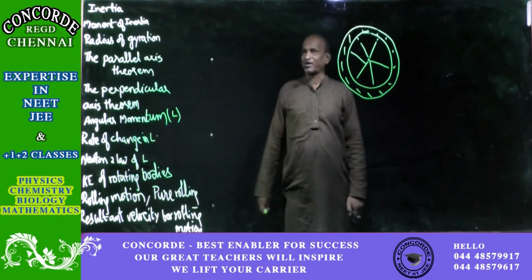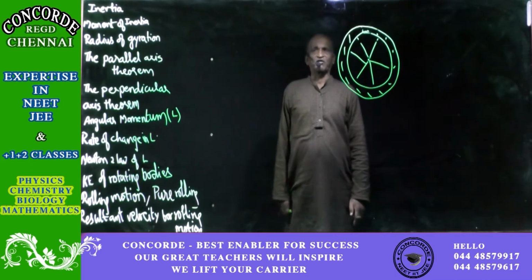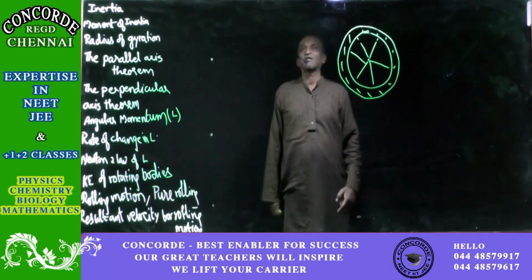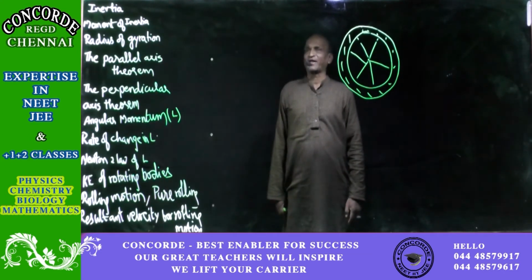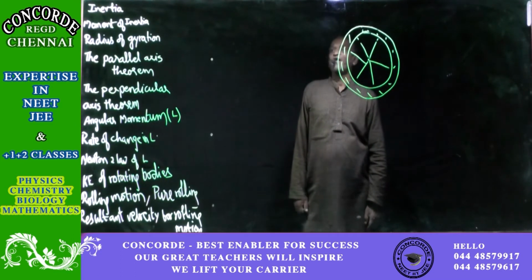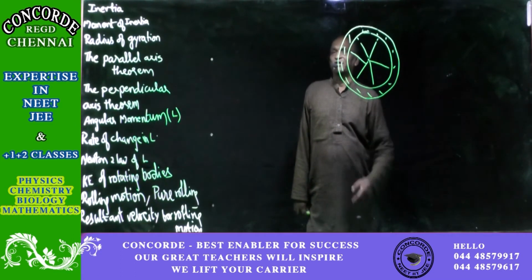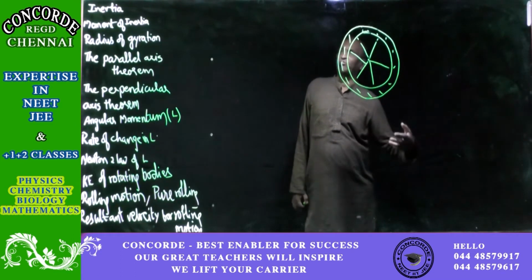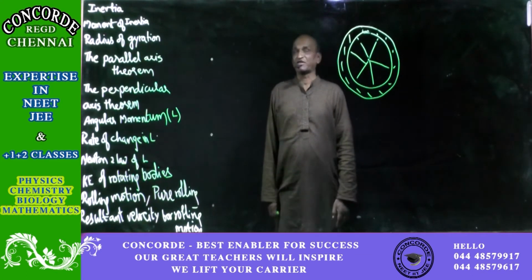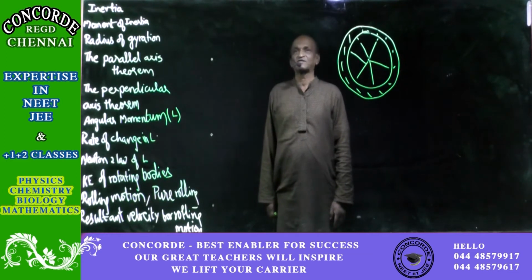Therefore, for moment of a force, for rotating bodies particularly, another name is force multiplied radius, and force multiplied radius has another name, which is torque. That also we have studied before. Moment of a force is also called torque. So you are going to see that there will be too much involvement of torque when we study the remaining definitions for rotational motion.